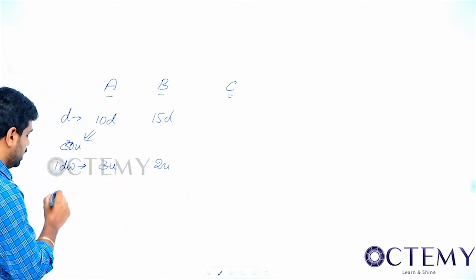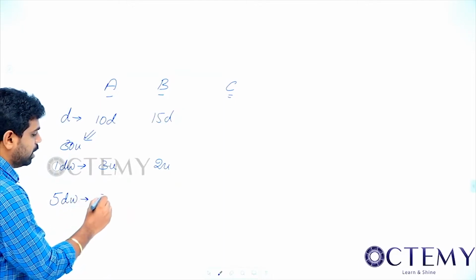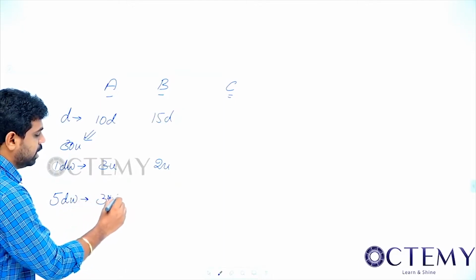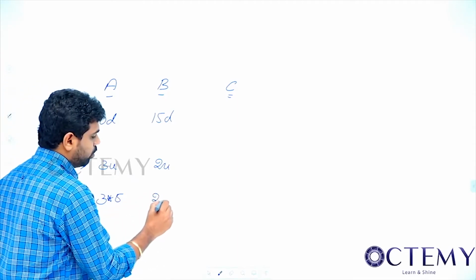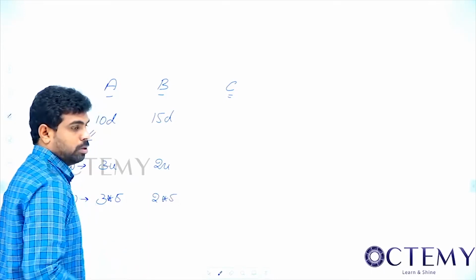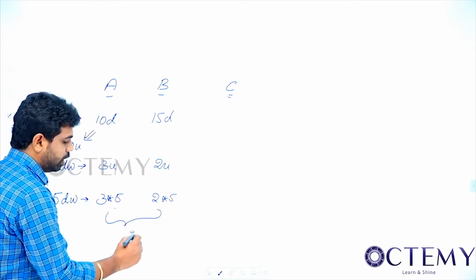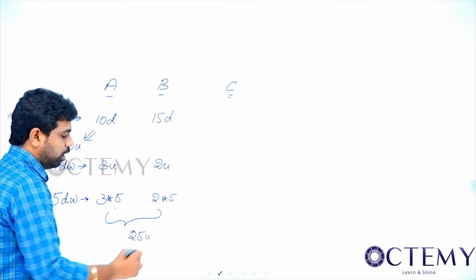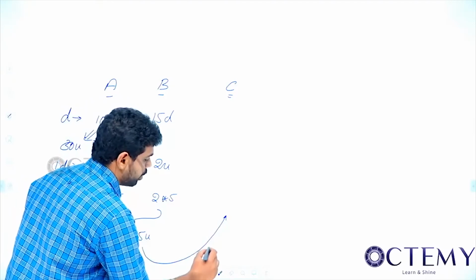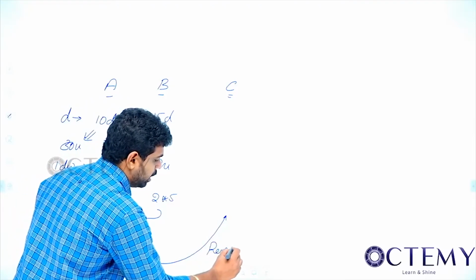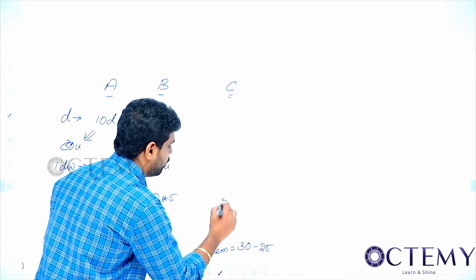But here what did he tell? They worked for 5 days it seems. What does it mean? It means that A can complete 3 into 5. Okay. So now B can complete 2 into 5. So now both together completed how many units? This is 15 and 10. Totally they completed 25 units. Now C completed the remaining work. So how much C completed? C completed remaining, that is nothing but 30 minus 25. So C completed 5 units.